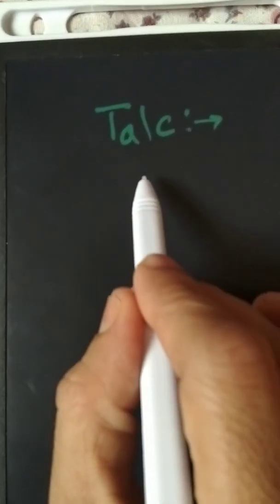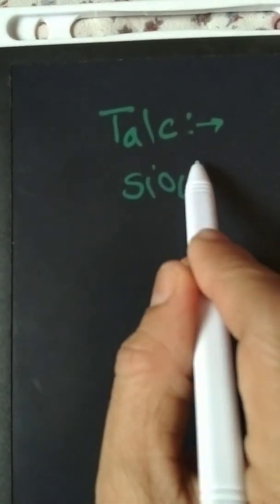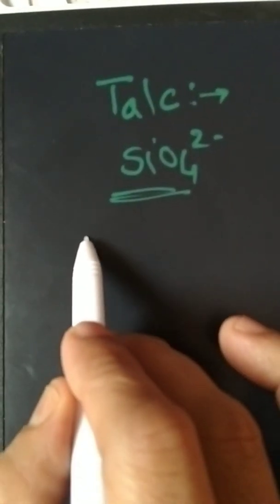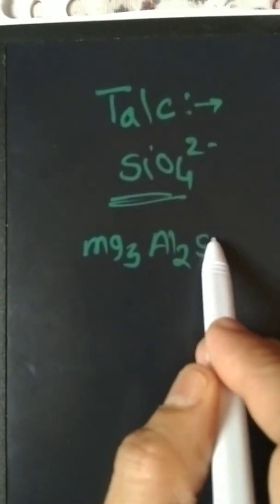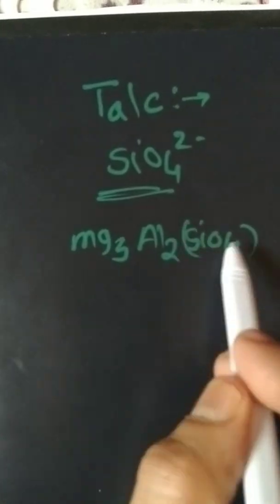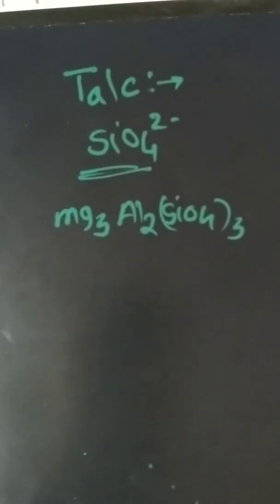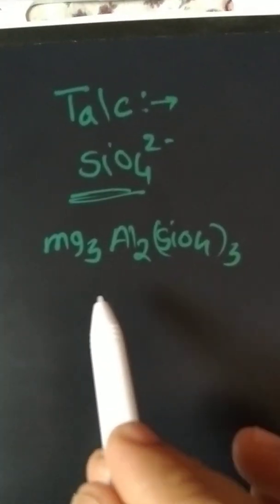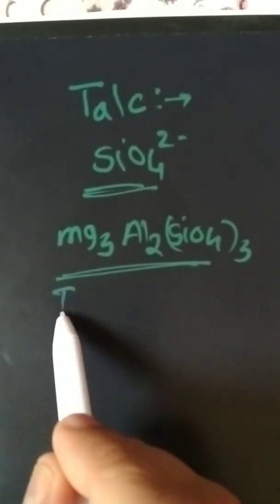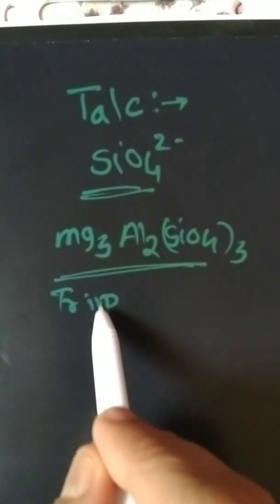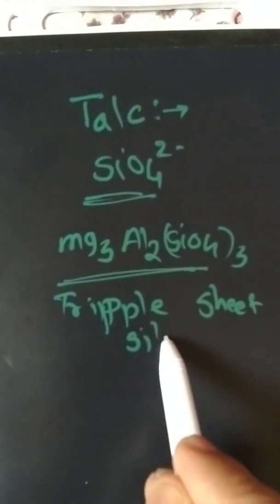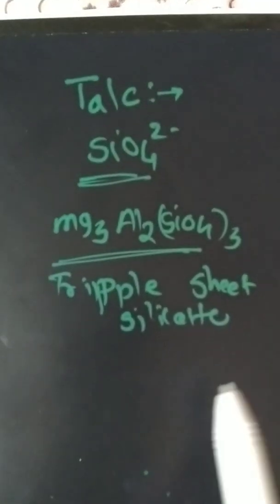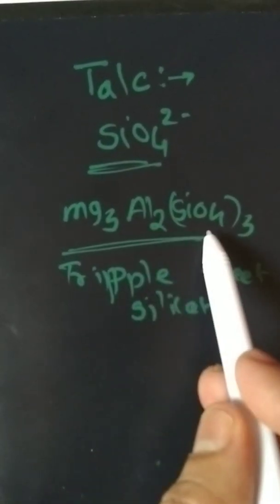It is a silicate molecule. Silicate means SiO4 2 minus containing species, an anionic species. So it contains Mg3 Al2 (SiO4)3 type of molecules. Here, this is a triple sheet molecule, a triple sheet type silicate molecule. It is present in the talcum powder, silicate in the triple sheet form.